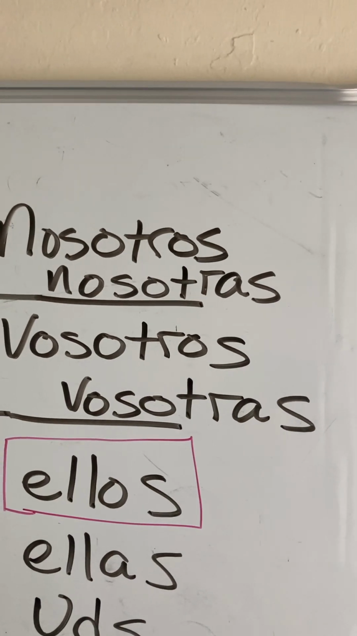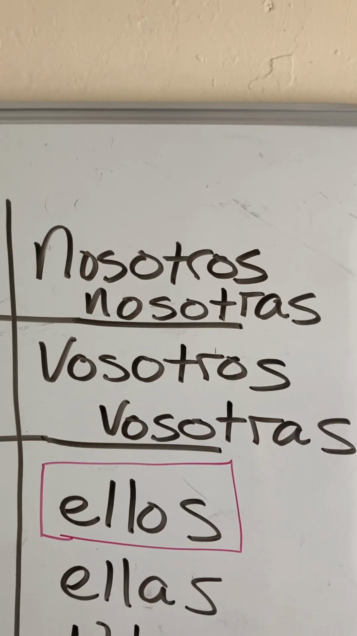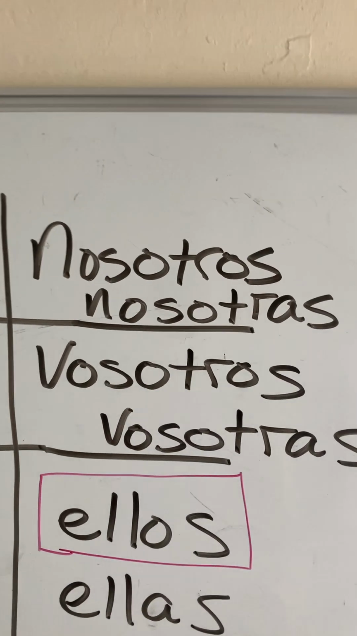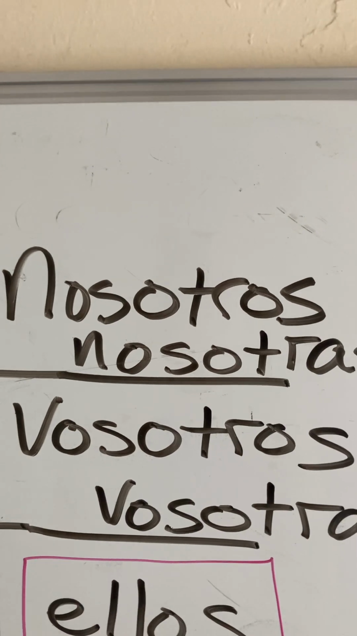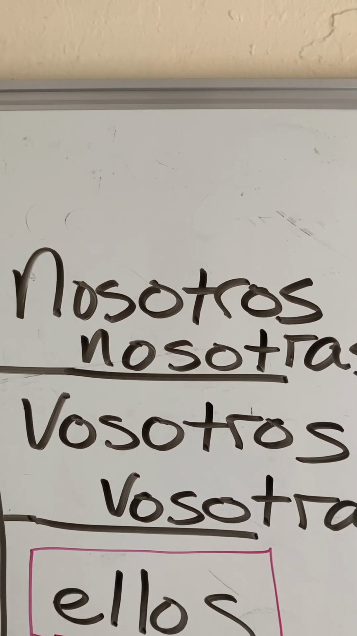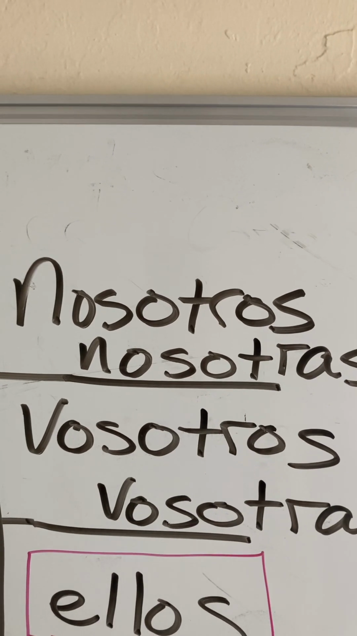Okay, but remember in Spanish, if you have a mixed group, so let's say it's two guys and two girls, the default form is in fact the masculine, nosotros. Okay, so even if one of the girls is speaking, she would say nosotros.